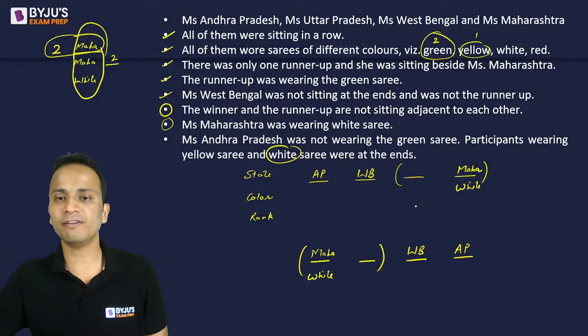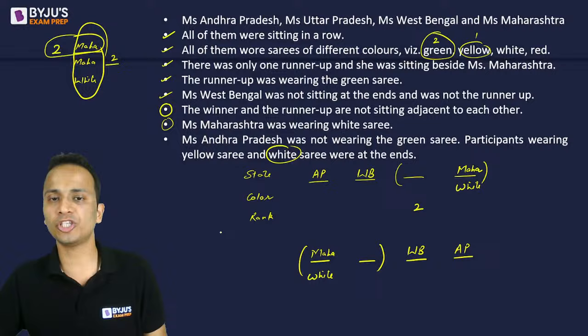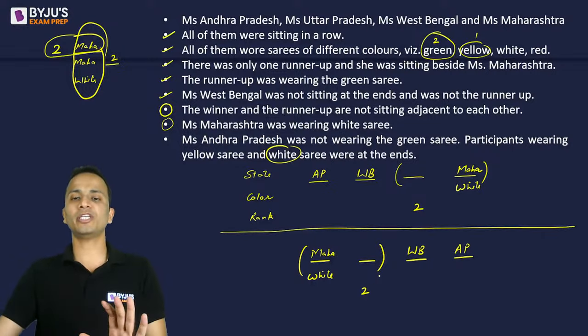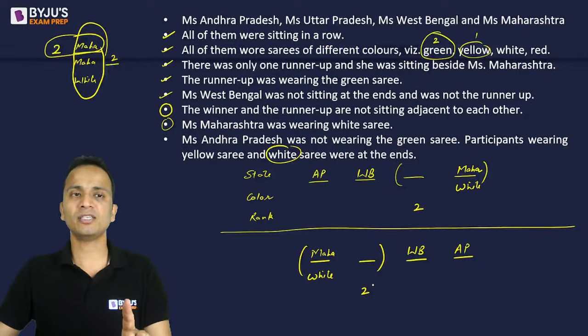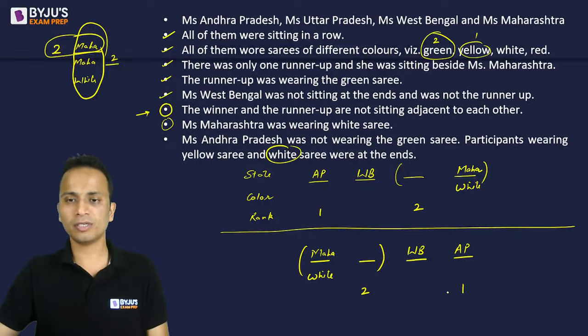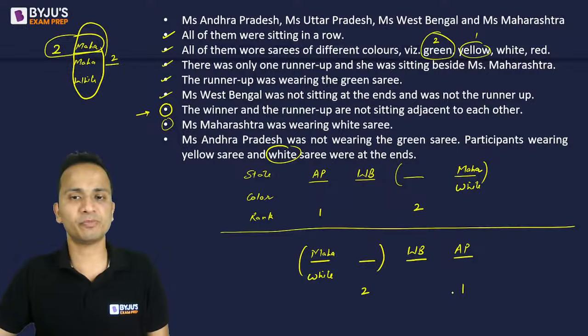Rank number 2 in the first case will come at the third chair, and rank number 2 will come at the second chair in the second case, because Maharashtra and rank number 2 are sitting adjacent to each other. Now, one of the conditions, this one where I have put a circle, the winner and the runner-up are not sitting adjacent to each other. So if the runner-up is sitting at the third chair in the first case, the winner will sit at chair number 1 or chair number 4 in the first and the second case respectively.